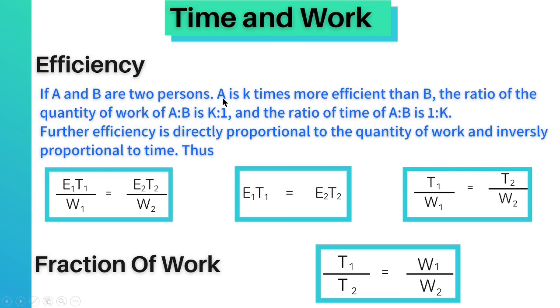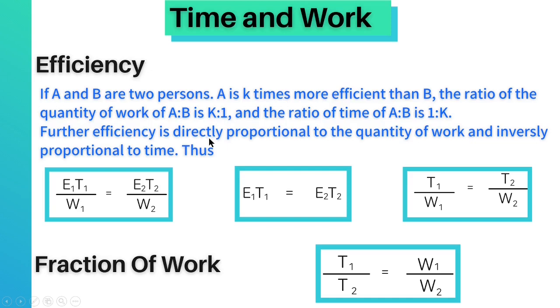And if A takes, say, 3 days to complete a work, then B will be taking double the time of A. If A is doing that work in 1 day, then B will be doing it in 2 days. If A is able to do it in 2 days, then B will be able to do it in 4 days. This way we can compare the efficiency, and this way we can solve the questions considering this concept.